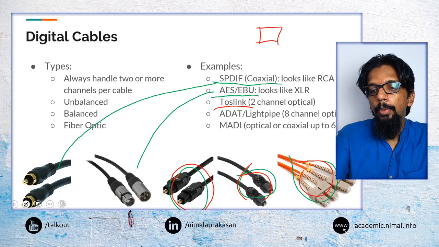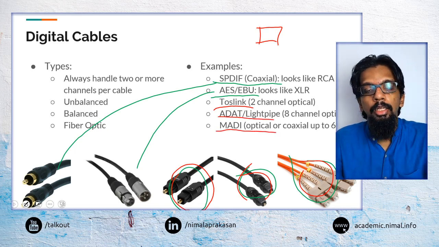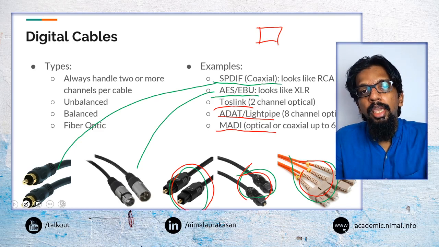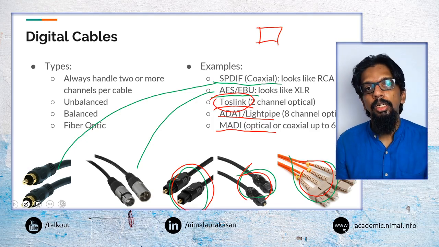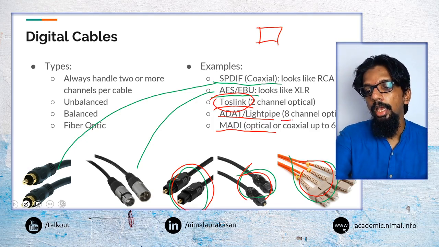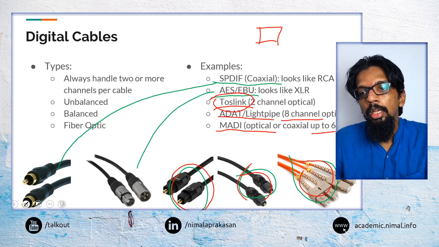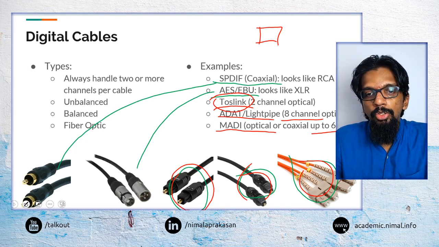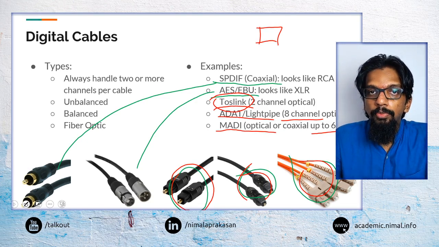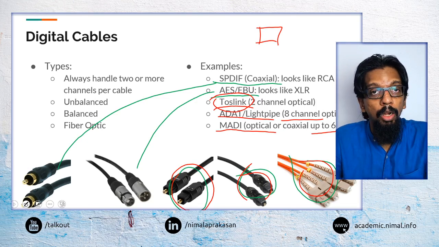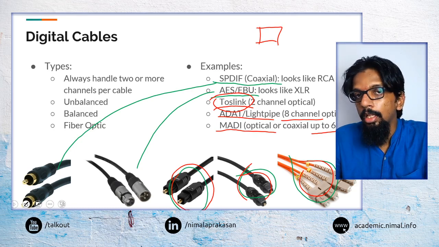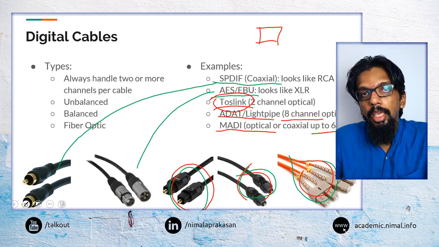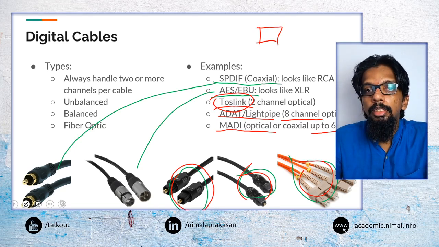And then we have some professional standards like MADI and ADAT. They can carry a lot more channels, because with Toslink you can basically only send a stereo signal, whereas ADAT and so on can carry 8 or up to 64 channels depending on how they are configured. So in basic applications, we will use analog signals and carry them across these basic analog carriers. But we may also use different cables when they are carrying digital signals.